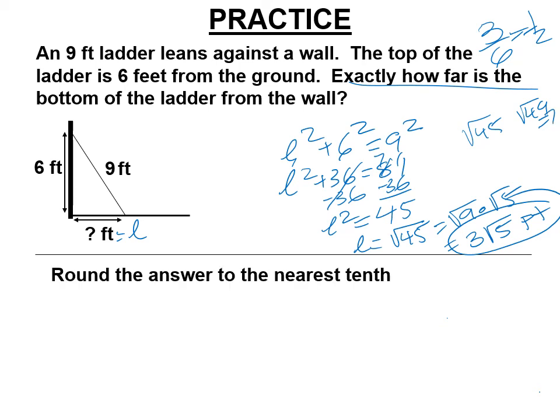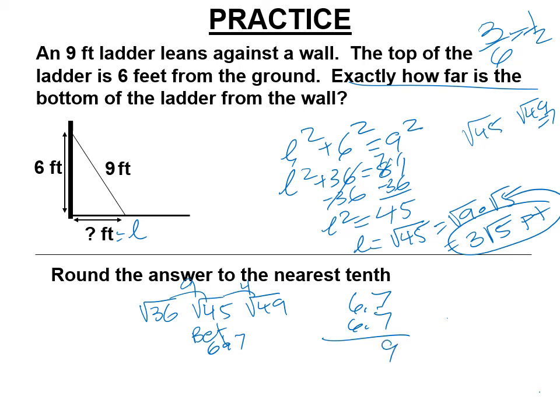Oh, round the answer to the nearest tenth now. So you better read your test problems to see which one it is, right? So this is between 6 and 7, and it's 4 away from 7 and 9 away. All right, so we're going to have to make a reasonable guess here. So I'm going to guess 6.7. So let's see how 6.7 is.